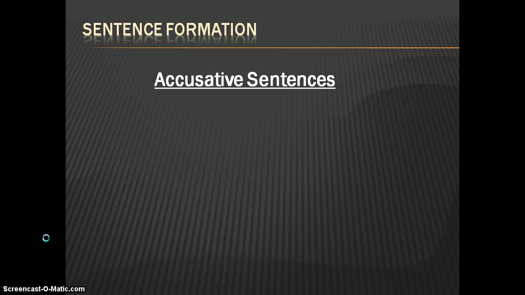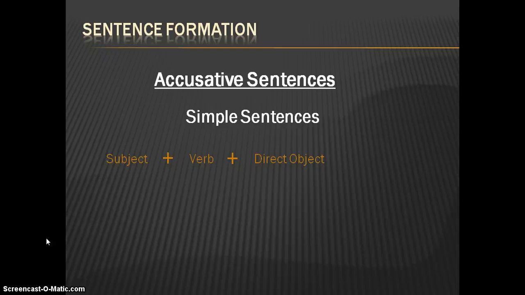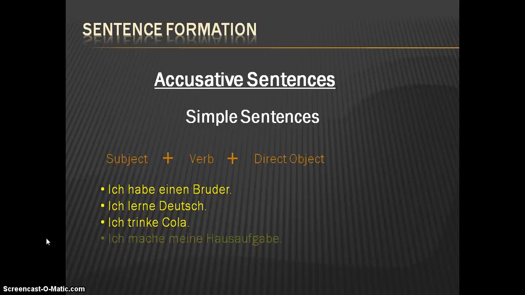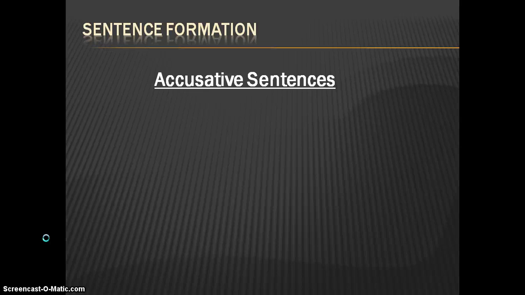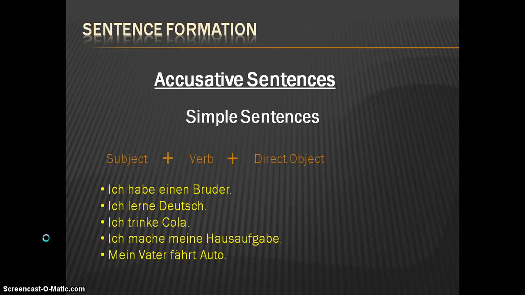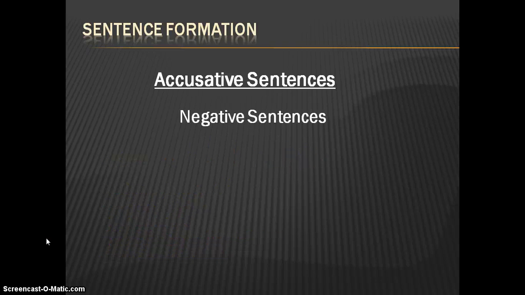Let us now learn the sentence formation in accusative cases. Simple sentences are very easy to understand: subject, verb, and the direct object. In the previous video we discussed what accusative cases are. So here we are going to construct sentences. Ich habe einen Bruder. Ich lerne Deutsch. Ich trinke Cola. Ich mache meine Hausaufgabe. Mein Vater fährt Auto. So here we see the first place is the subject, then the verb, then the direct object.